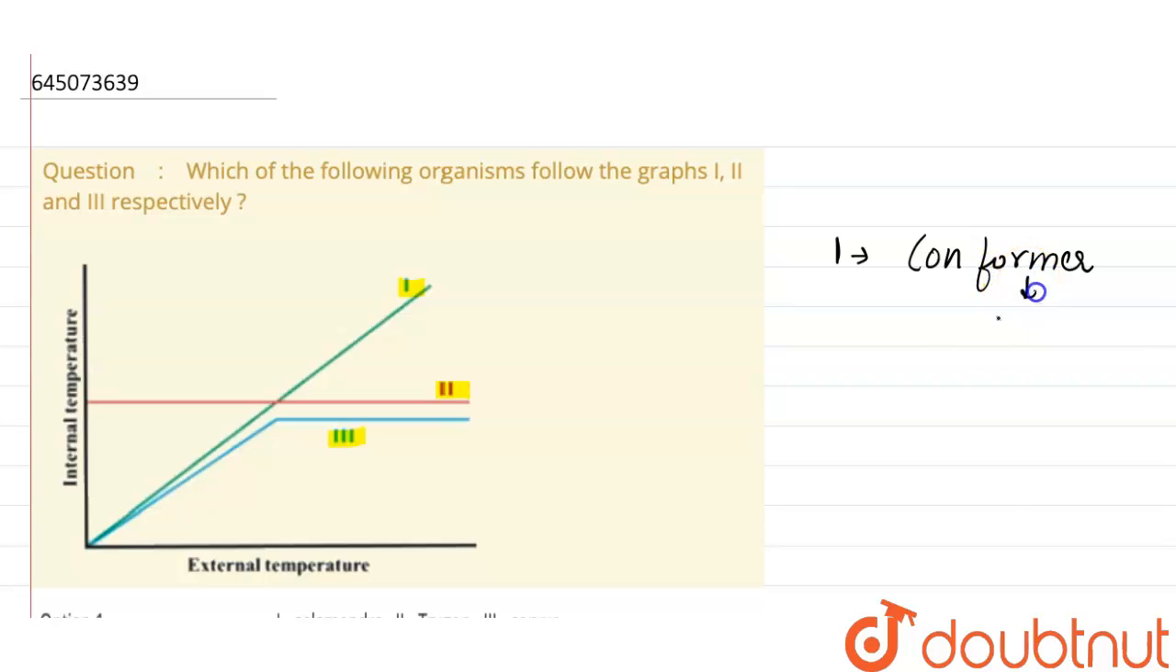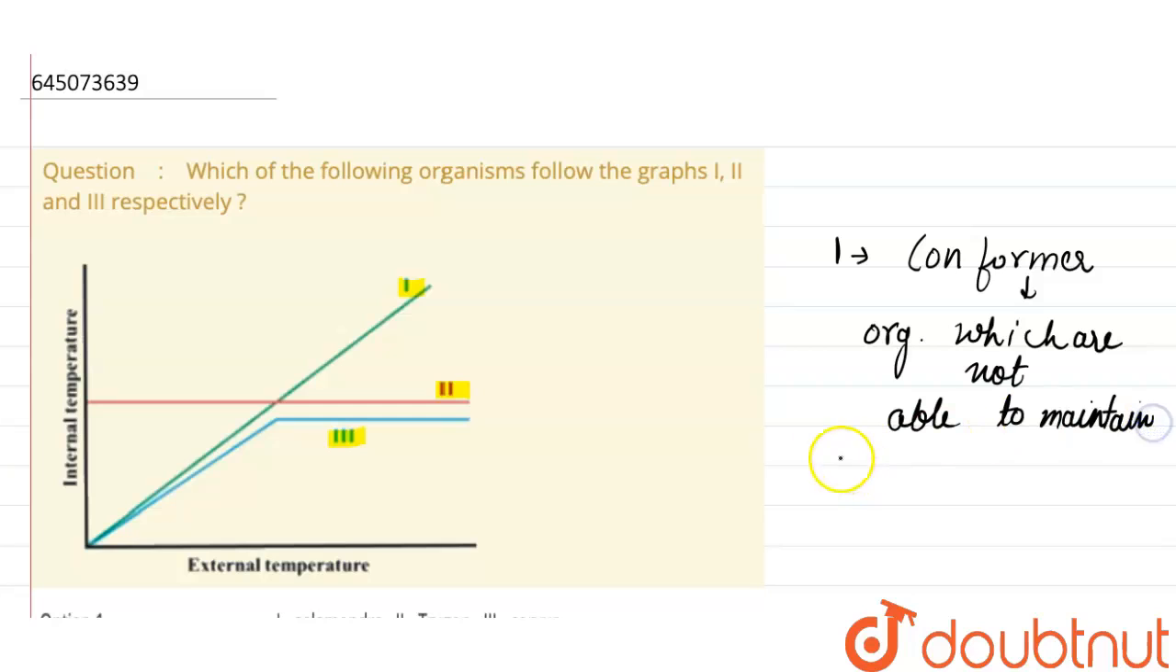Conformers are those organisms which are not able to maintain a constant internal environment. These are known as conformers. Approximately 99% of plants and animals in this environment are conformers.